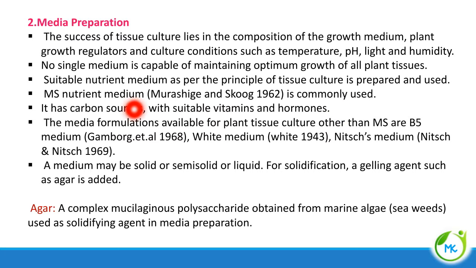Apart from MS medium, what are the other media used for plant tissue culture? They are B5 medium, White medium, and Nitsch medium. The medium that is used can be solid, semi-solid or liquid. For converting a liquid medium into a solid medium, that is solidification, a gelling agent can be added. The gelling agent is agar.